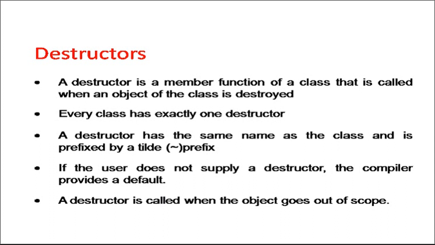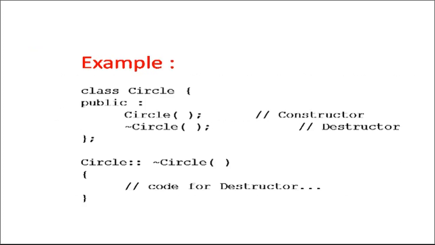The constructor is called when we are creating an object, and the destructor is called when the object goes out of scope. Now on the next slide we have one simple example of a destructor. For the same circle class, here we have first of all the constructor and next the destructor. If you look at both declarations, the difference is this tilde symbol. So in case of a destructor we have the tilde symbol, right?